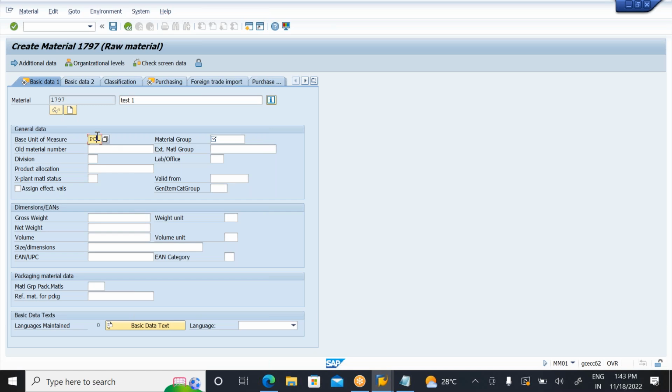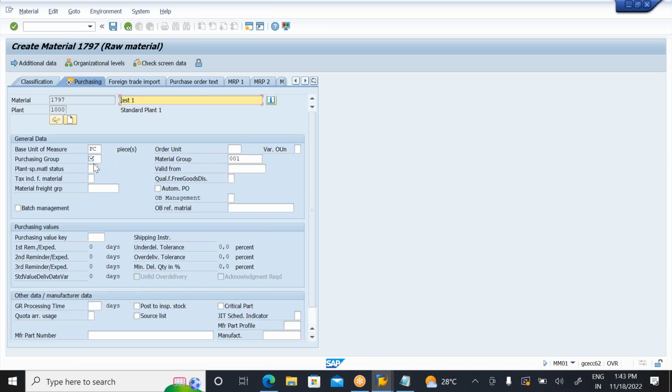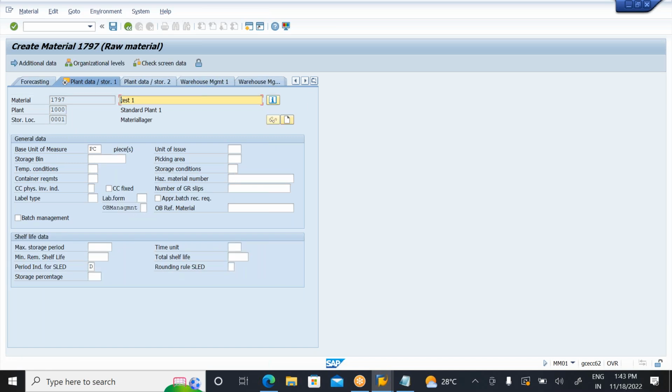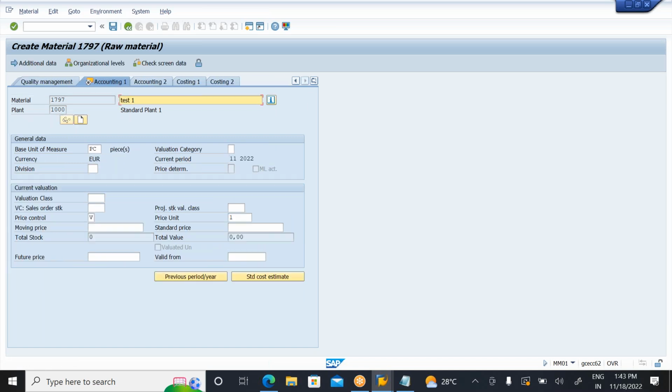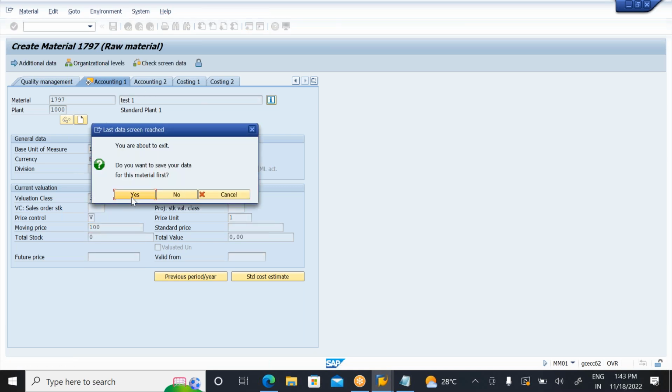What is your base unit of measure? PC. What is your material group here? 001. And what is your buyer group, purchasing group? 000. Enter your valuation class. Enter some price here. You can continue. So this is the way we need to record.